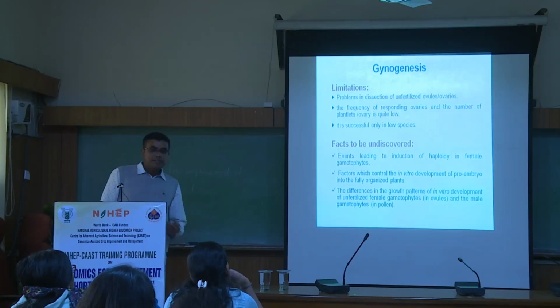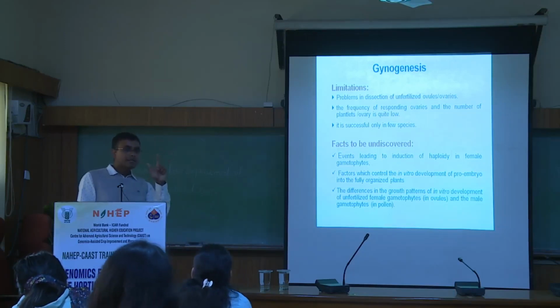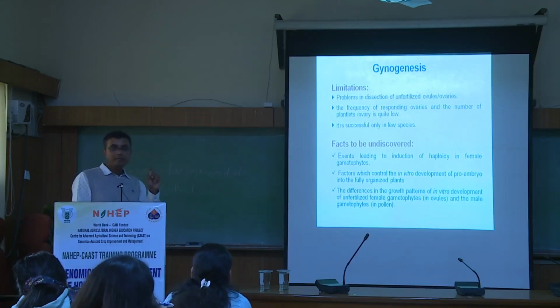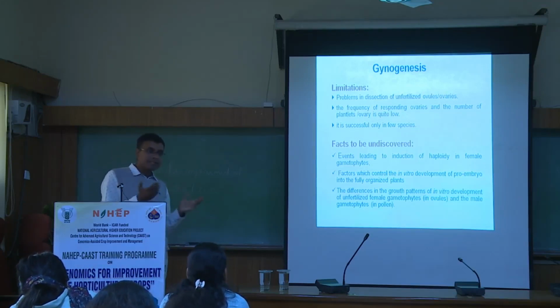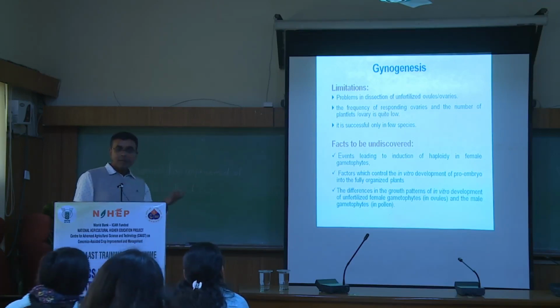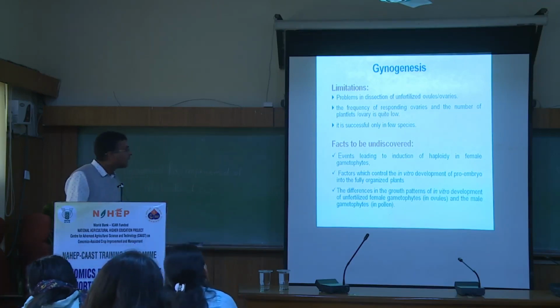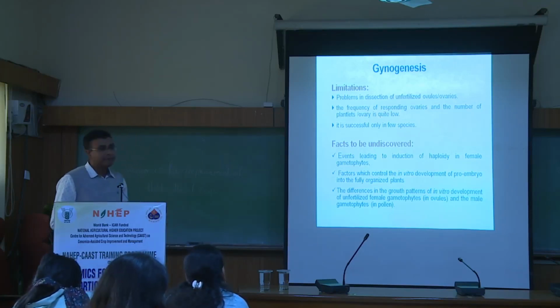And this is the limitation of gynogenesis, because when you go for gynogenesis, you are taking the unfertilized ovary. In certain cases, the number of ovules per ovary is very limited in many species. But in crops like cucumber, it is abundant. It may not be abundant in cauliflower, it may not be abundant in carrot. So we need a number of ovaries, and the ovules are very few, that is